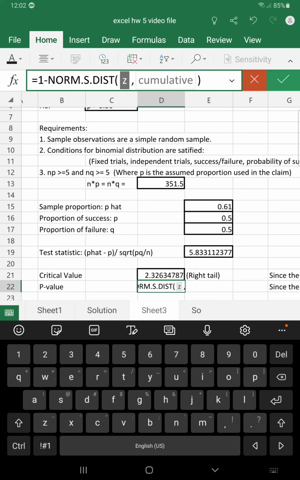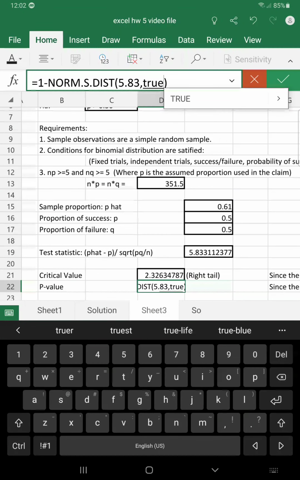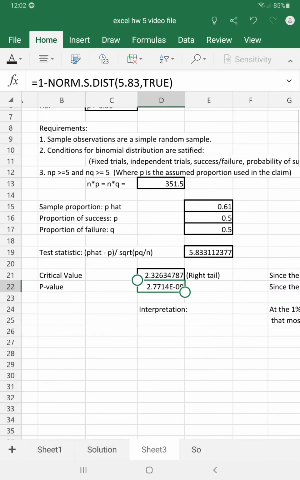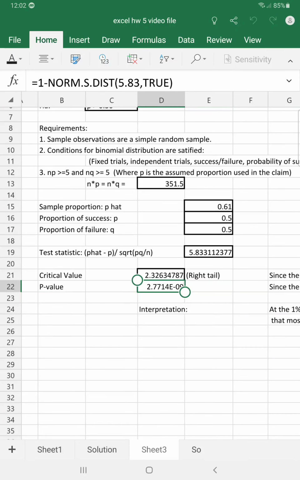The value of z that we are looking for is 5.83, and yes, we want this to be cumulative. Okay, and we click OK. All right, so you can see there that this number is effectively 0.